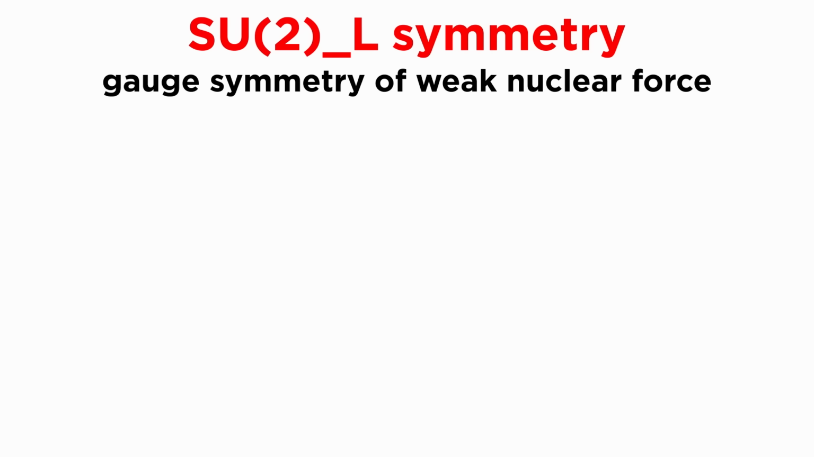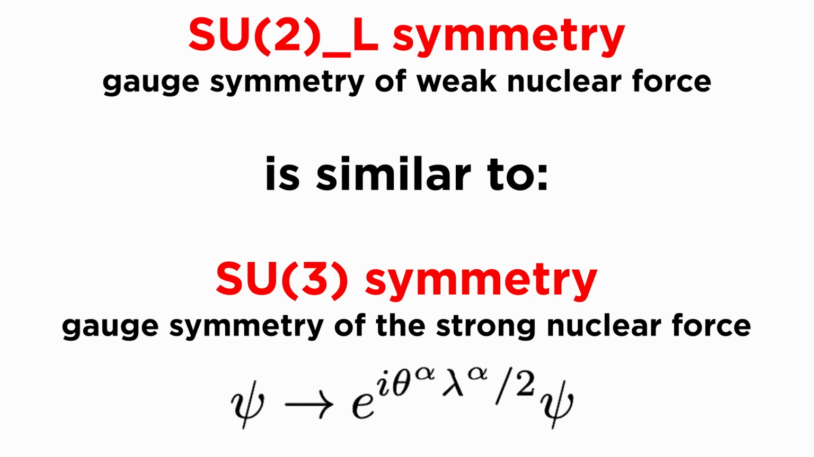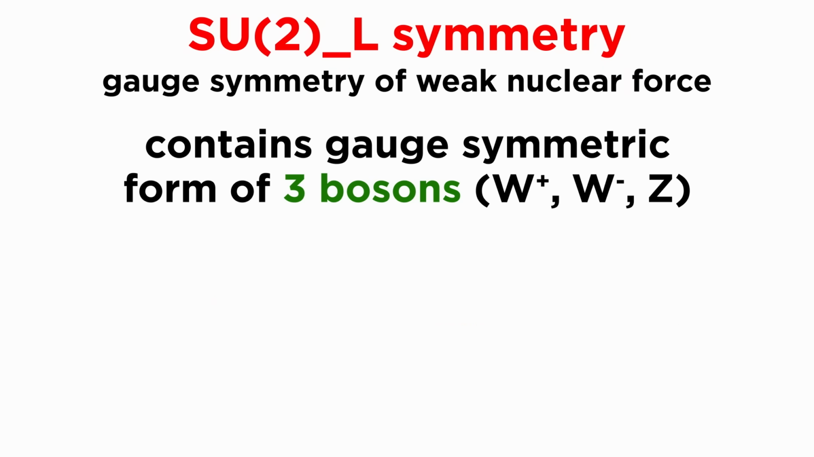In the Standard Model, the weak force arises from a gauge symmetry group called SU(2)L. The SU(2) is similar to the SU(3) from QCD, but SU(2) only contains the gauge symmetric form of 3 bosons instead of the 8 types of gluons, hence the W+, W-, and Z.